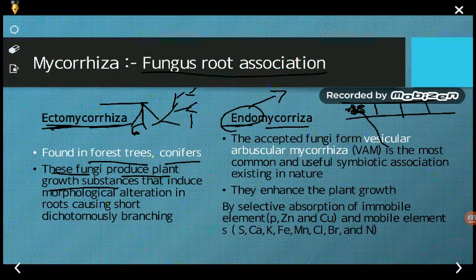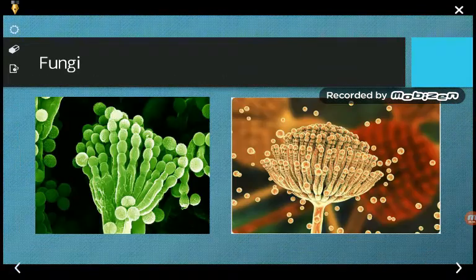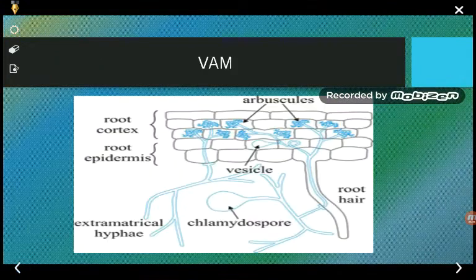Next, coming to the endomycorrhiza. These are the septate fungi that form the vesicular arbuscular mycorrhiza. As we have already studied about VAM, if you remember, VAM is one of the examples of endomycorrhiza.